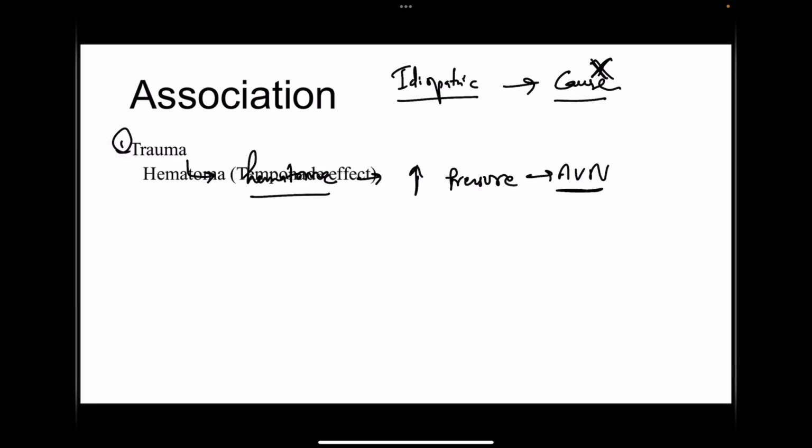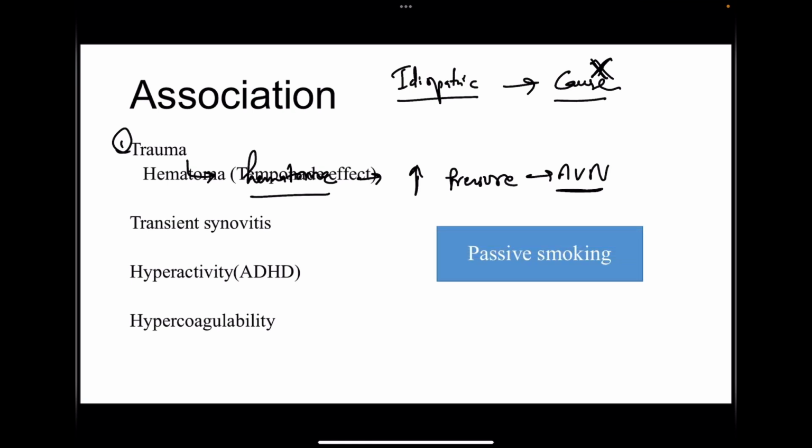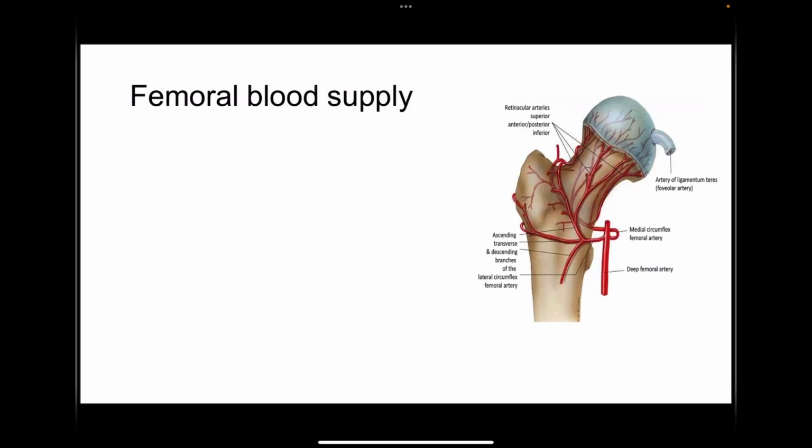The second one is transient synovitis. Following transient synovitis in certain children, Perthes can develop. This is another theory. Some authors also believe that children with ADHD, that is attention deficit hyperactivity disorder, are prone to have this disease. And last, hypercoagulability disorders are also known to be associated with Perthes disease. One association that we should always keep in mind, and that is very important in Perthes disease, is smoking history of parents. So passive smoking is an important association for development of Perthes disease.